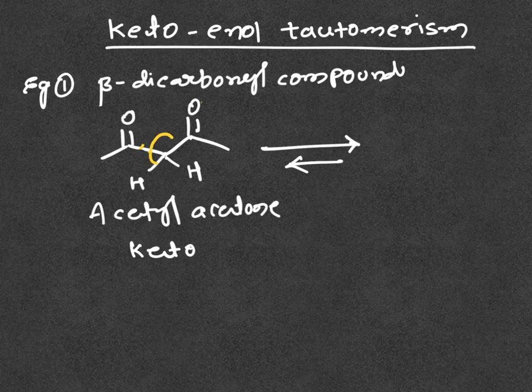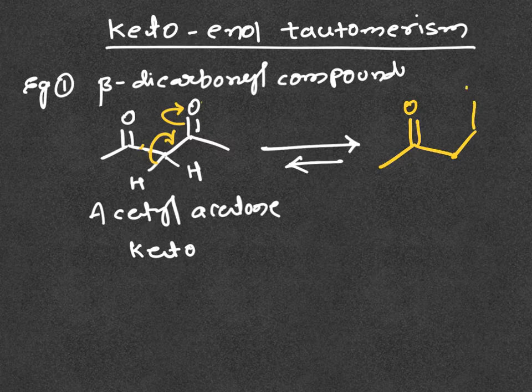This hydrogen, which is involved in the enolization, forms an enol. This is the enol form of acetyl acetone.